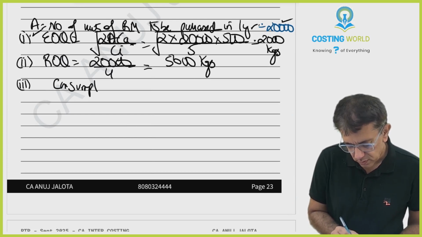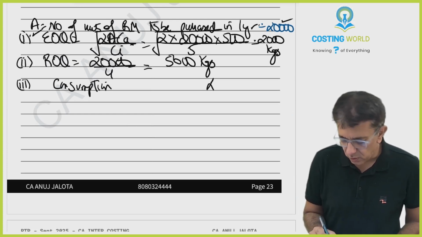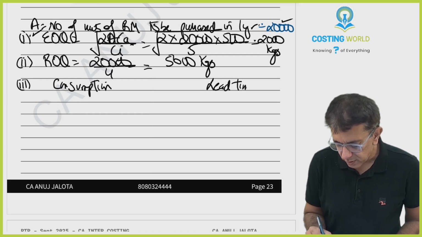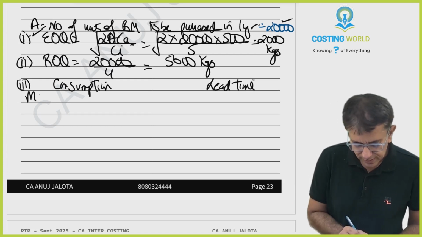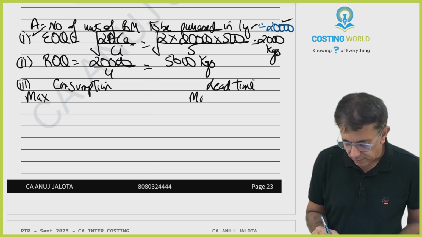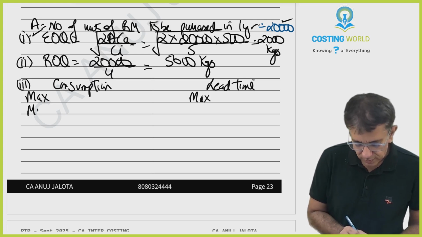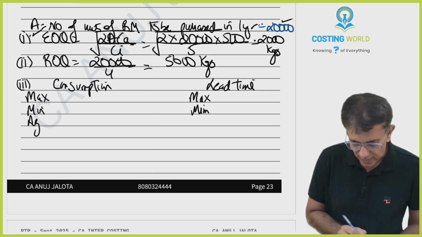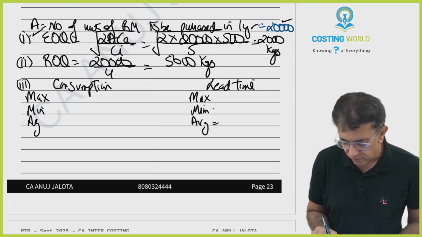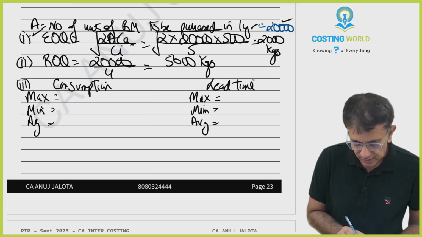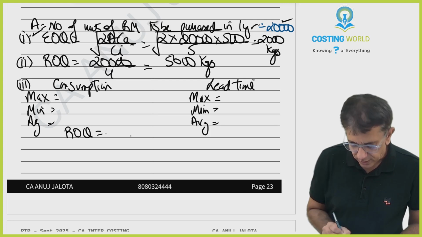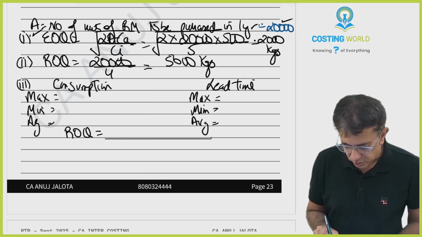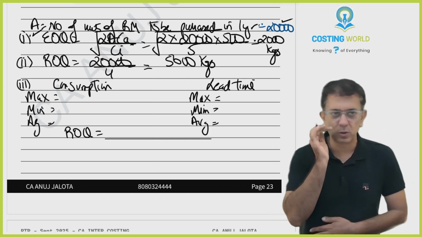consumption, and then you require lead time. You require maximum, minimum, and average. And then for maximum you will require one other thing, that is reordering quantity. How much quantity do you order each time? Let me get this answer, then I'll compute all those things super fast.